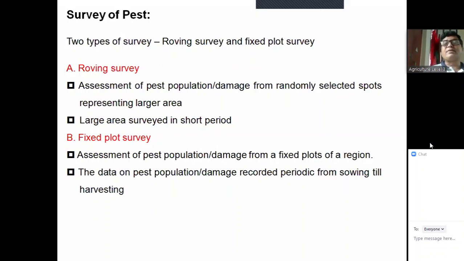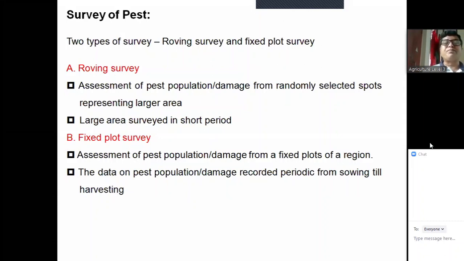Larger area surveyed in short period, but how is it possible? Say for example, if we want to survey for fall armyworm from 64 districts, then how can we do it? From 64 districts, we can select one spot from each district, but this will be random, not biased, or two spots from each district. Otherwise, it is not possible to cover this large area within a short period. So this is called roving survey.